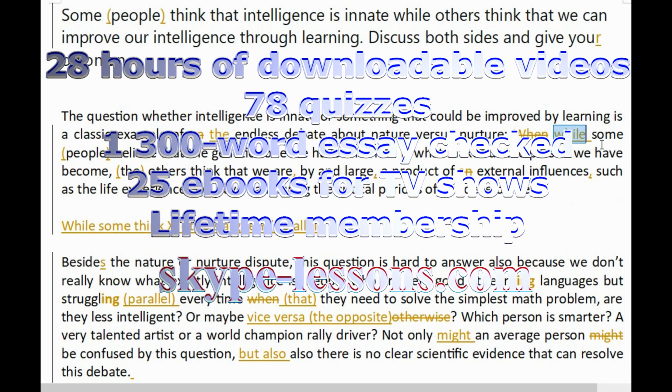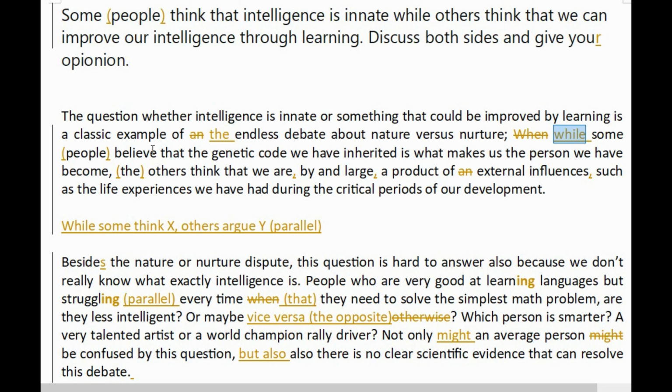Okay, while, and not when. You can't do this with when, guys. While is the subordinating conjunction which offers contrast or concession. And so while some believe that the genetic code we have inherited is what makes us the person we have become, that's good. I do like that.